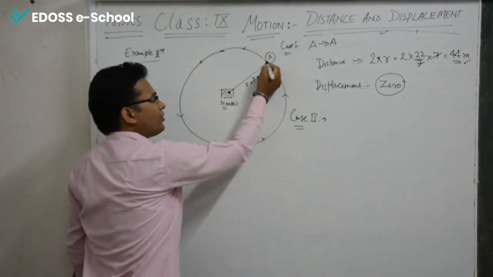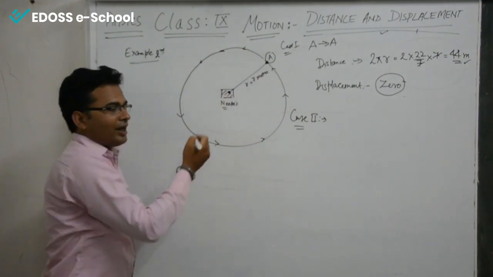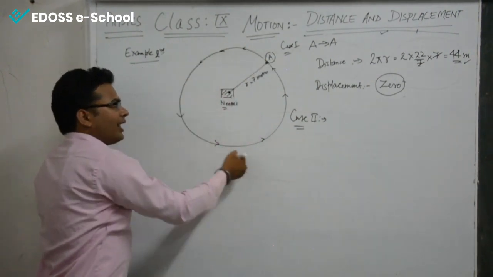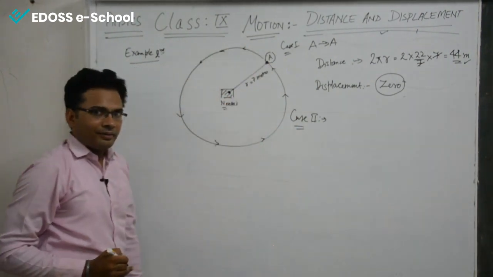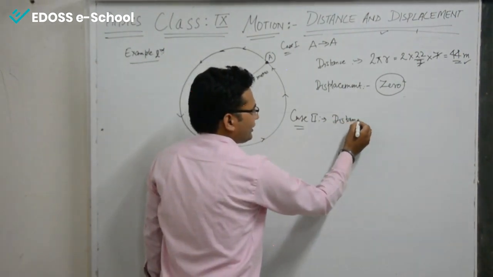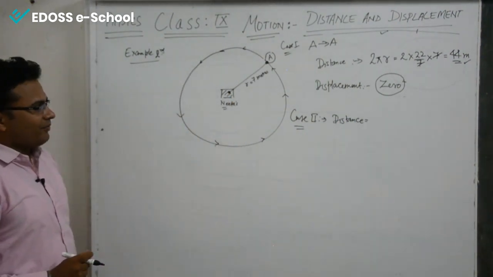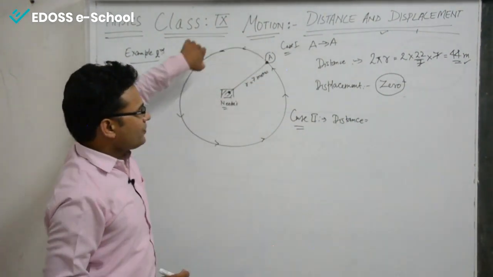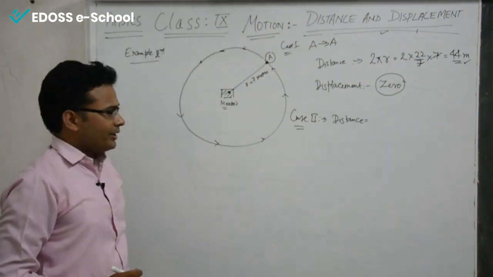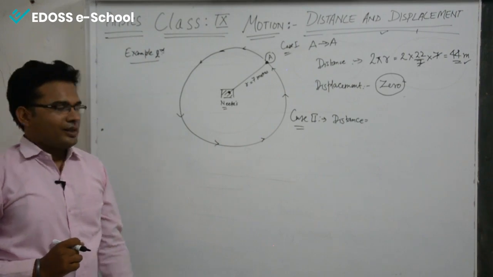She wants to go from A, moving in a circle, reach A, and then again start from A and reach A again. So what do you think the distance traveled by Neeta could be while she moves twice along the boundary? For one round, the distance traveled is 2 pi r.